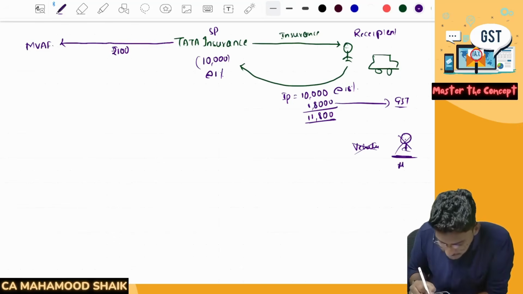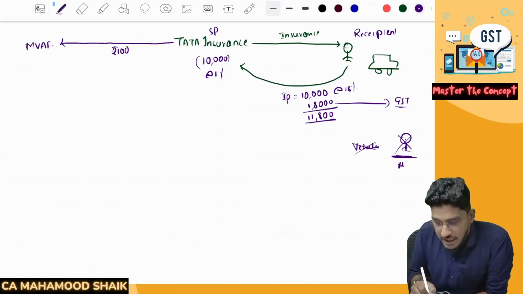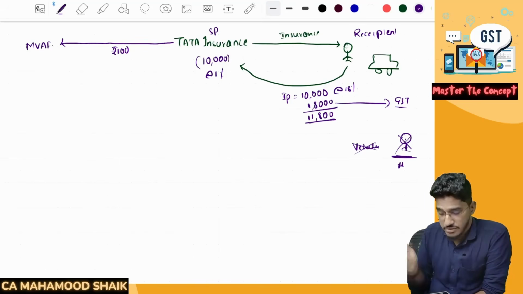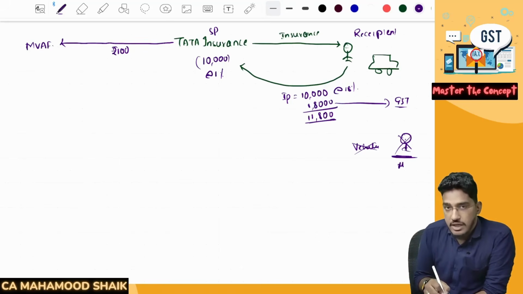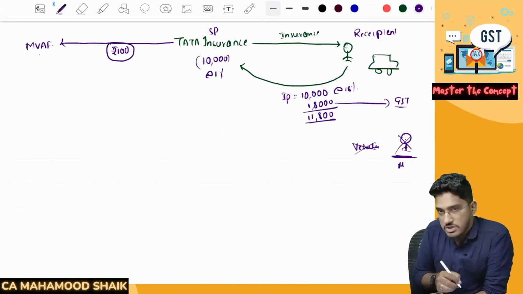So for that purpose, the MVAF is asking, as per the Motor Vehicles Act, that every insurer contribute a certain percentage of the premium collected for third-party insurance to the MVAF. In return, the MVAF is providing services, in the name of claims and all. Now GST officers have started collecting GST on that.